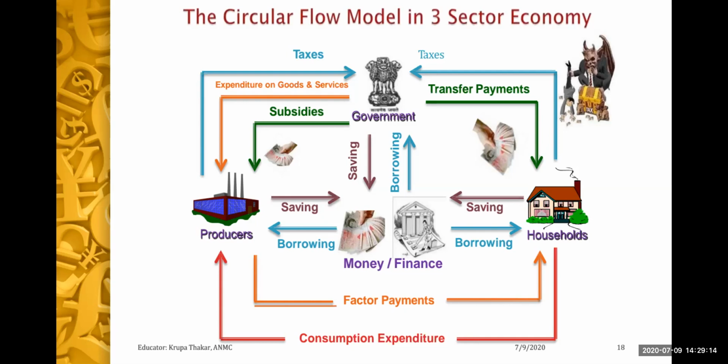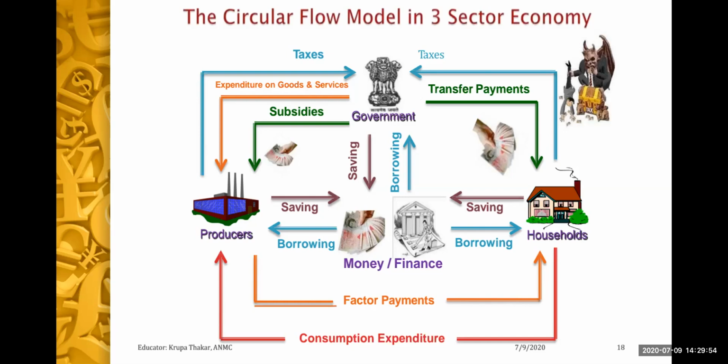We can see in the blue line, that is taxes, on the left hand side, that firms are paying taxes. Whenever the firm produces or earns profit, they have to pay the tax. In return, government is also giving them subsidy, which is represented with the green arrow, the subsidy which is given to the producers. Now, all the goods and services which are produced by the firm, it is the government who is also going to purchase, apart from the household, because government would also require goods and services. So government is spending, that is, expenditure on goods and services.